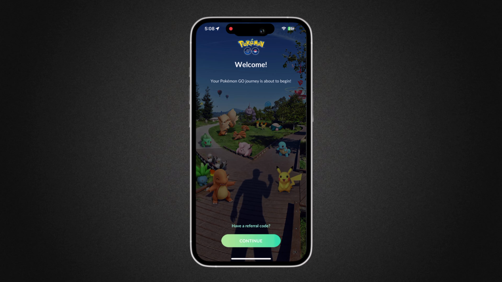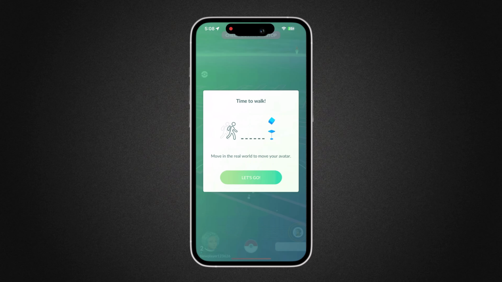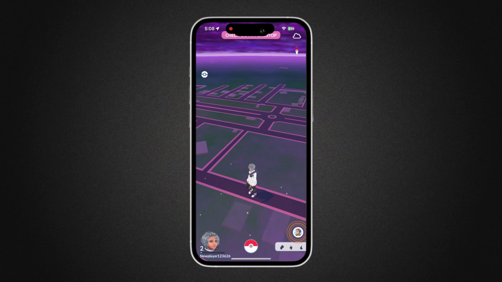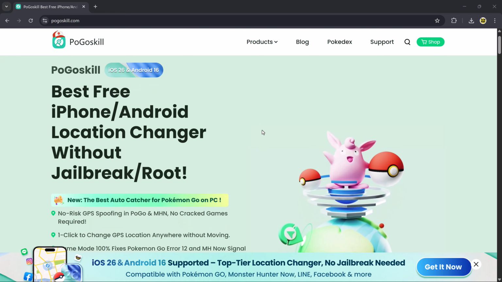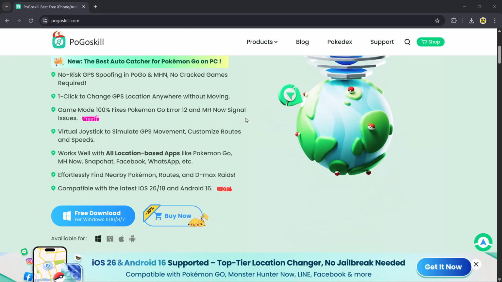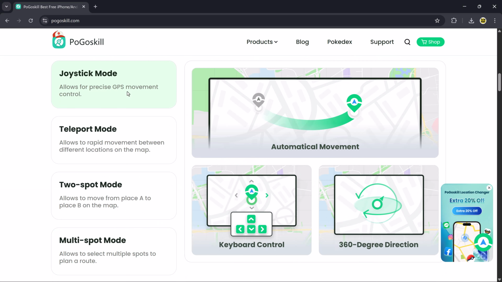What if I told you that you could change your location without actually moving? Sounds impossible, right? Well, not anymore, because now you can do it super easily with an amazing software called PogoSkill. With PogoSkill, you can freely modify your GPS location on mobile devices and even set custom movement routes.